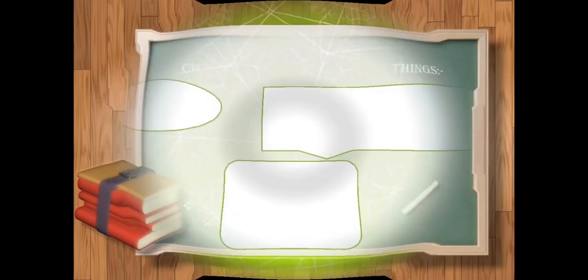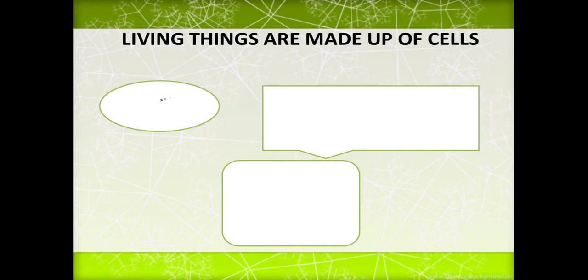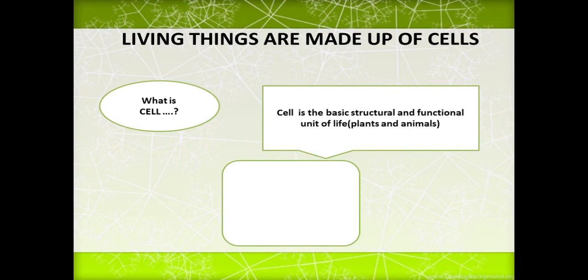So let's take the first characteristic, that living things are made up of cells. The question comes to mind, what is a cell? How will you define a cell? A cell is the structural and functional unit of life. Basically, it is a structural unit. It provides shape to the body and helps in performing various functions.